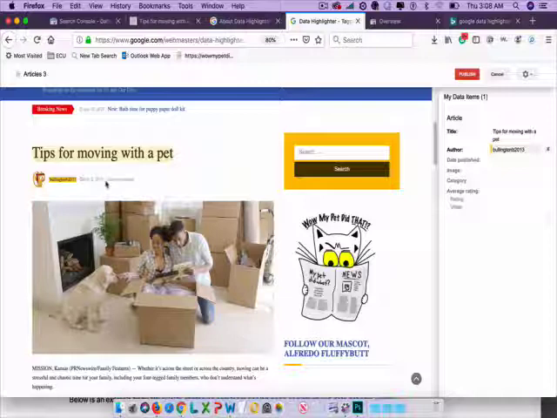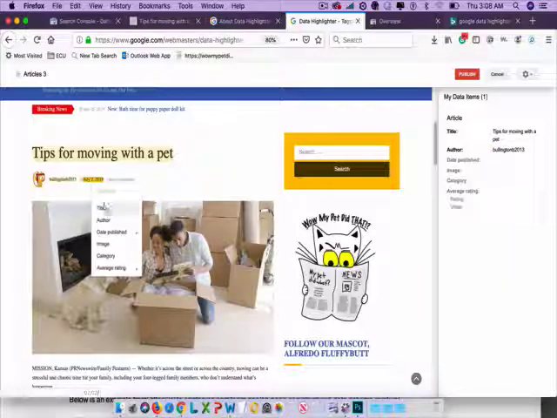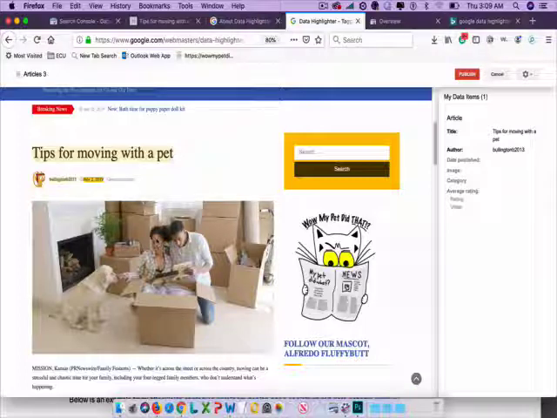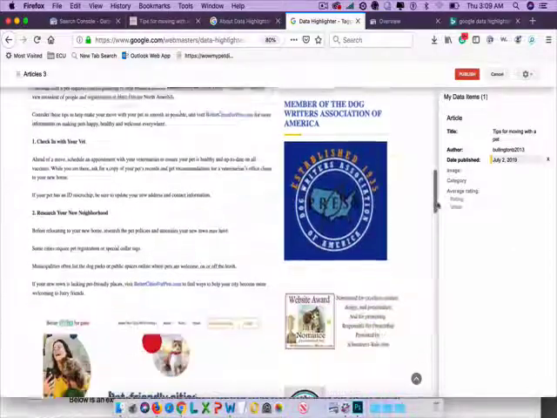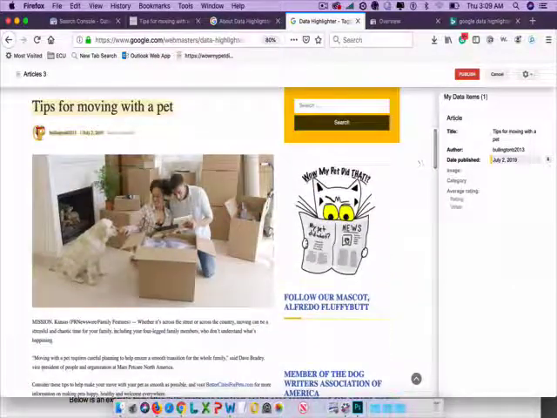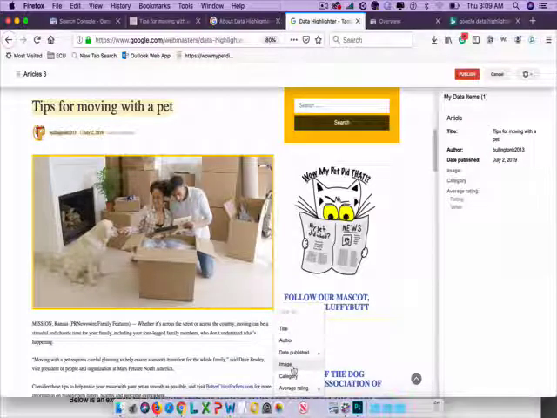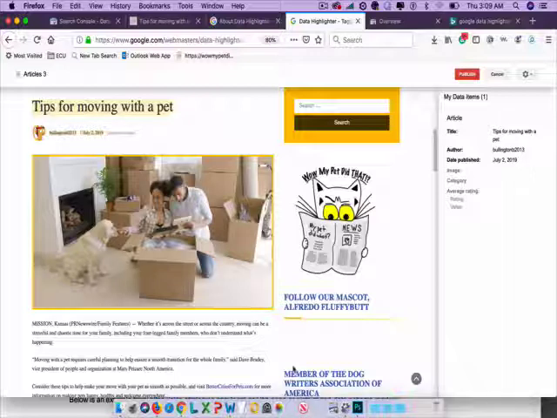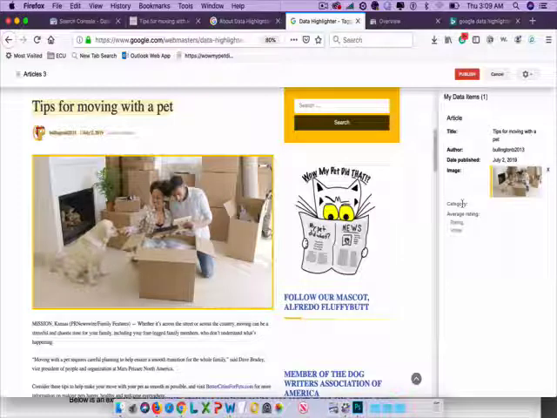And the next one is date published. I'm going to highlight that, making sure to click date time. Once that fills in, the next thing I'm going to choose is an image. You can choose whatever image you want from your article. I only have one image here, but usually you want to choose the best one or the one that you would want to show up in the snippet. So I'm going to click on this image and click image. Give that a second to load.